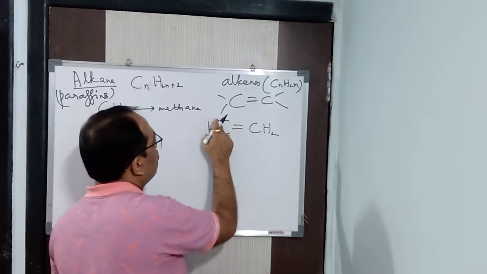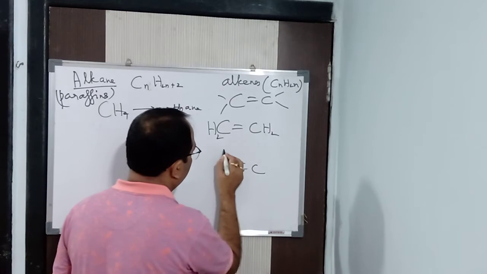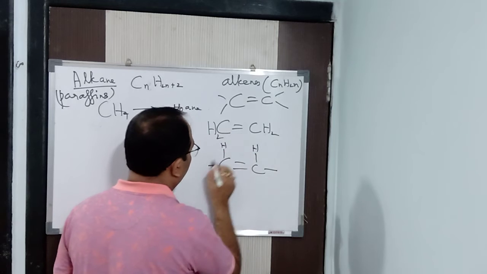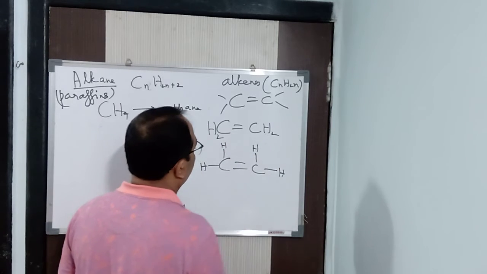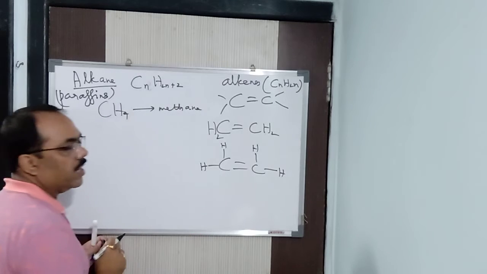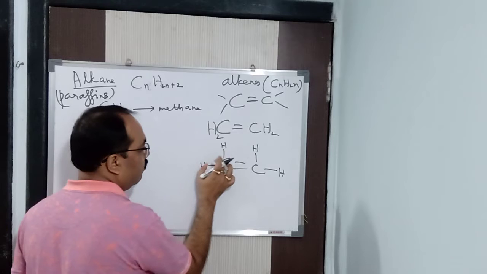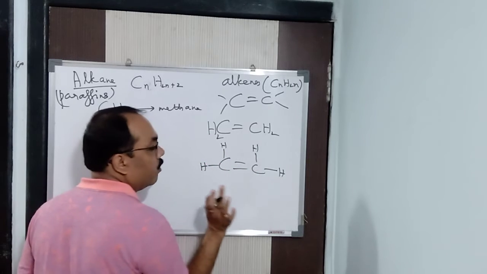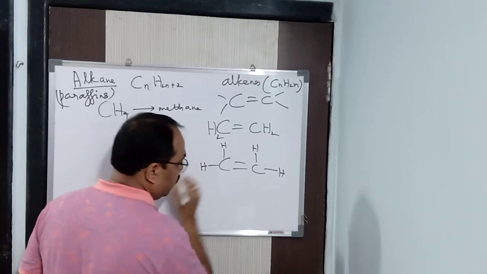The remaining bonds I will satisfy with hydrogens. If I draw the structure, it is in this manner: CH2 double bond CH2. That is ethene. You can see all four bonds of carbon: 1, 2, 3, 4, are satisfied, but we have here one double bond.